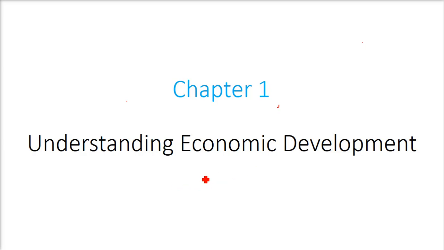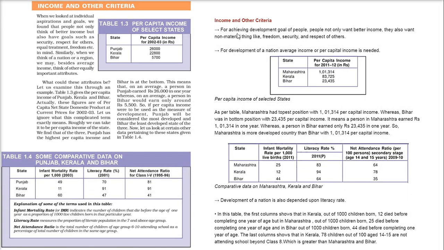We are discussing chapter number 1, which is understanding economic development. Income, and what are the other criteria? For achieving their development goals, people first of all want better income. Apart from this, we have already seen that not only income, they want certain other non-material things, like freedom, security, and also respect from others, that is, colleagues and bosses, etc.